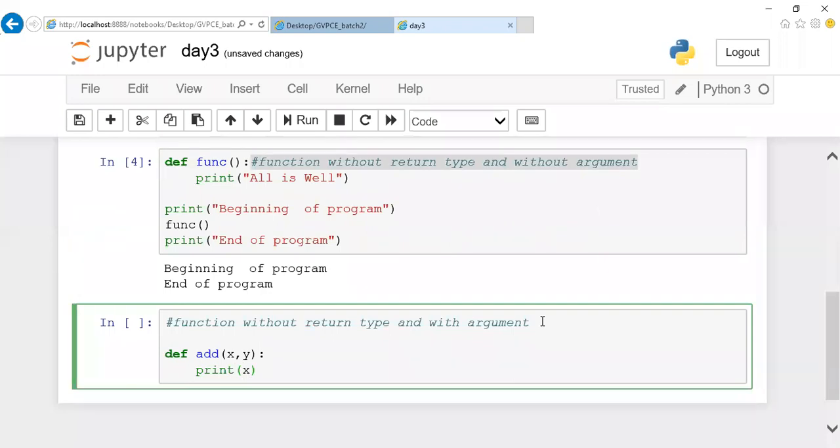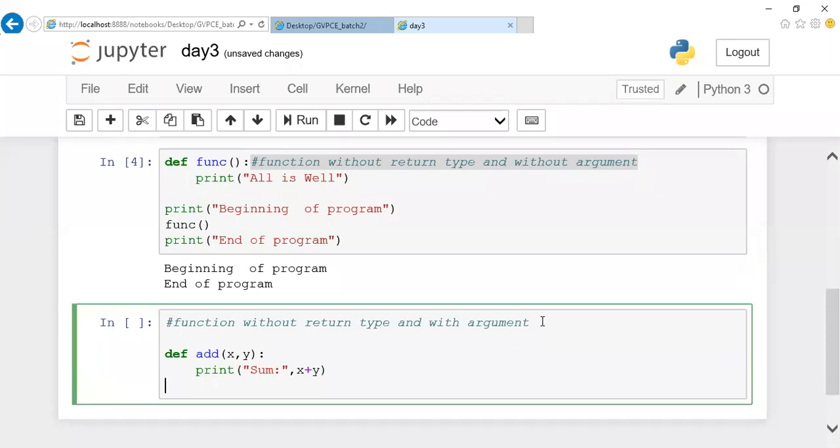Here I'm going to print the sum of two numbers: sum of, comma, x plus y. I'm going to add these two numbers. And from my function call, I'm going to pass two numbers, 4 and 5. Directly let me pass it, guys.